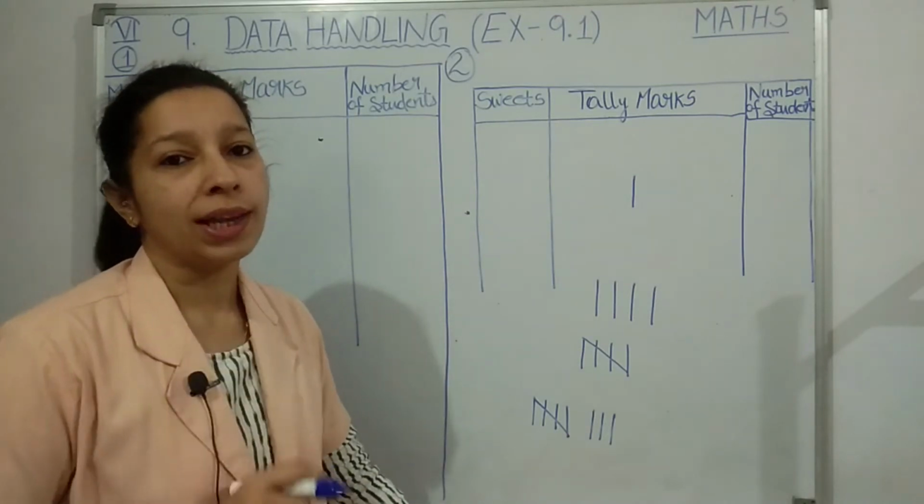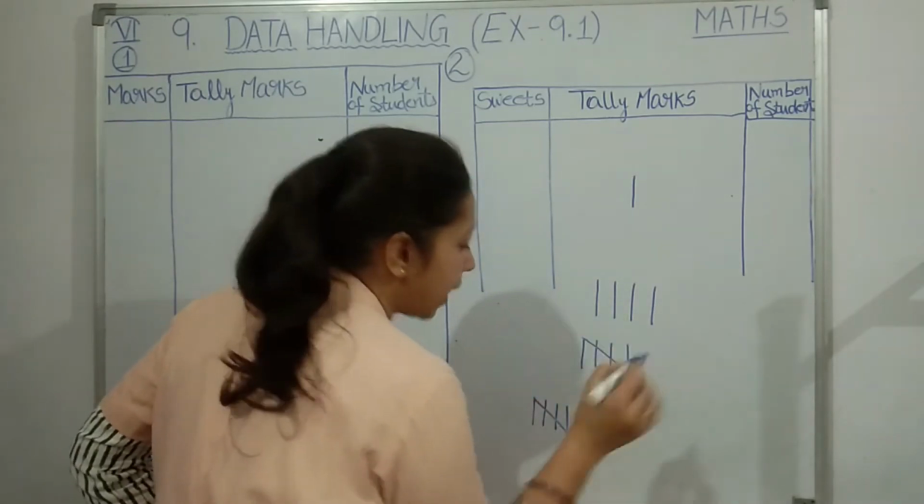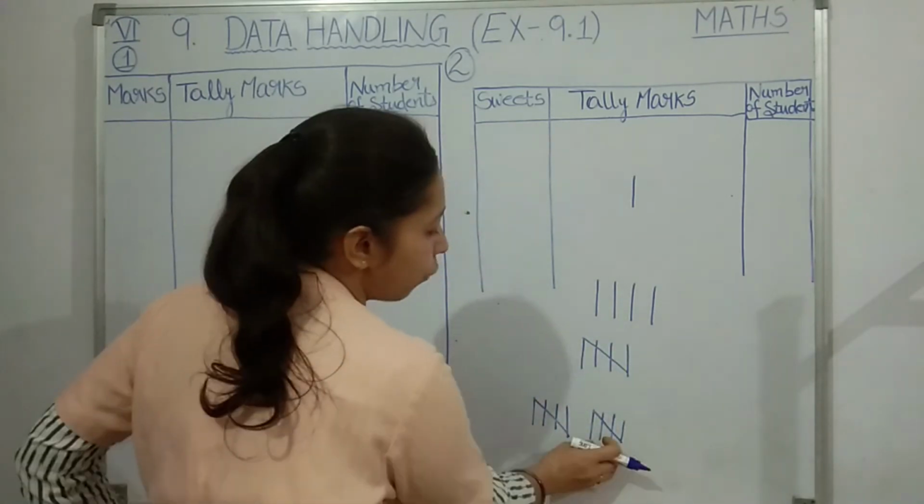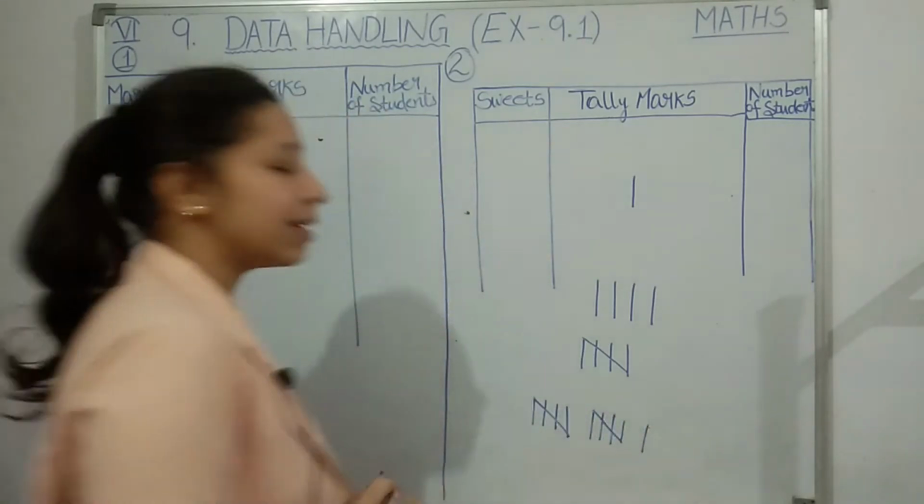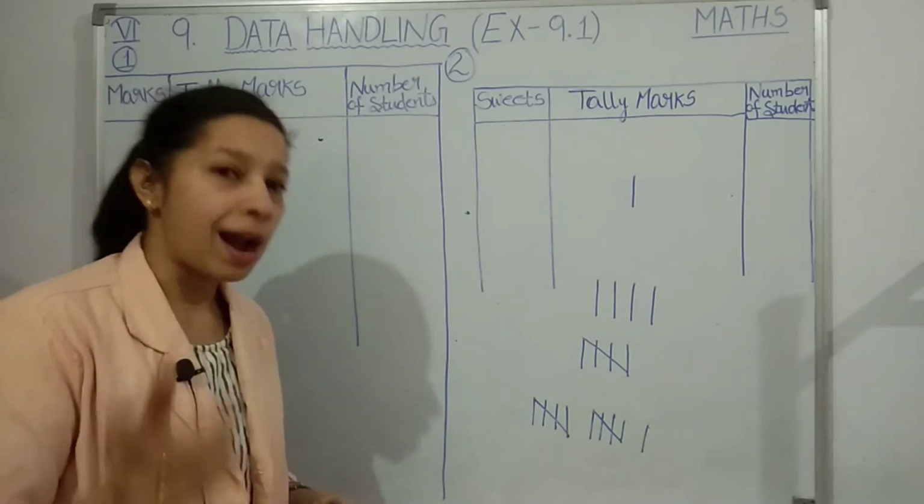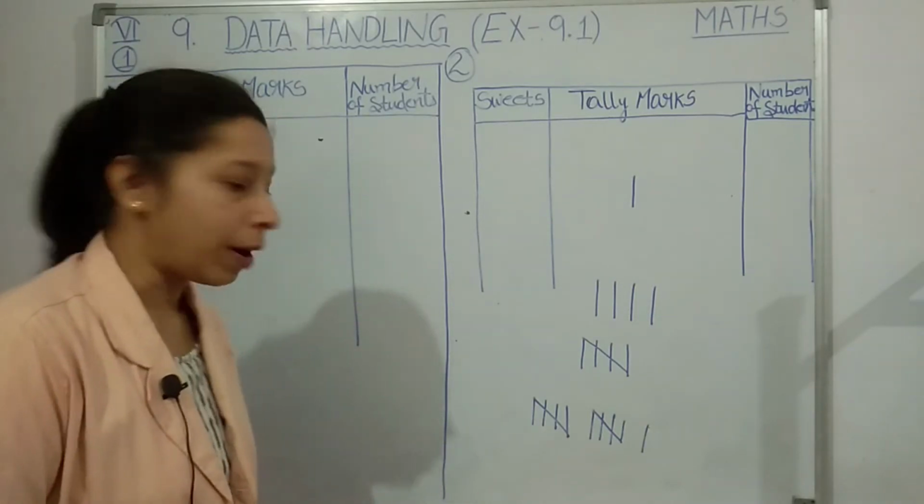Now if I want to show 11, how much is this now? 8. So again 9. Now the 10th one again will be a diagonal. So groups of 5 are formed. Okay, so 5, 5, 10. Now this one is 11. I hope this is clear to you, and you have already seen it in your 5th standard. Still, I have given you one introduction about telemarks.